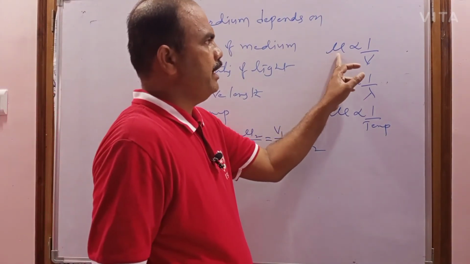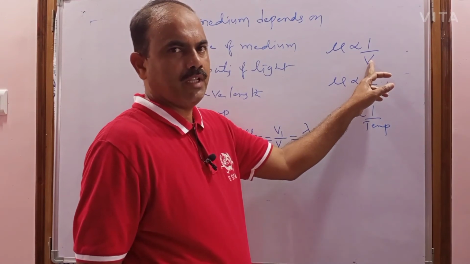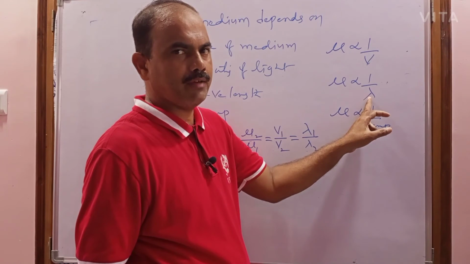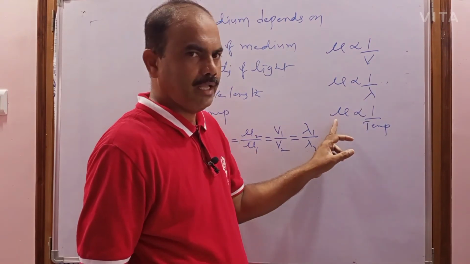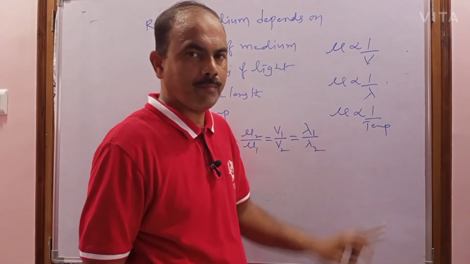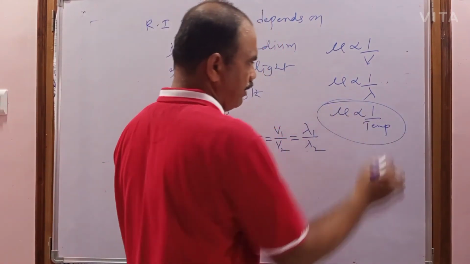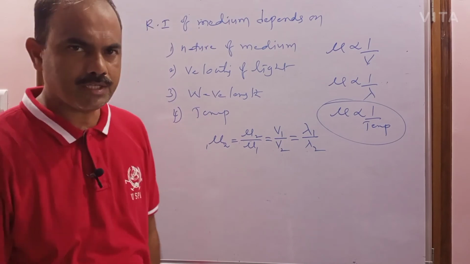Remember it. So this is very useful while we are explaining the formation of mirage.